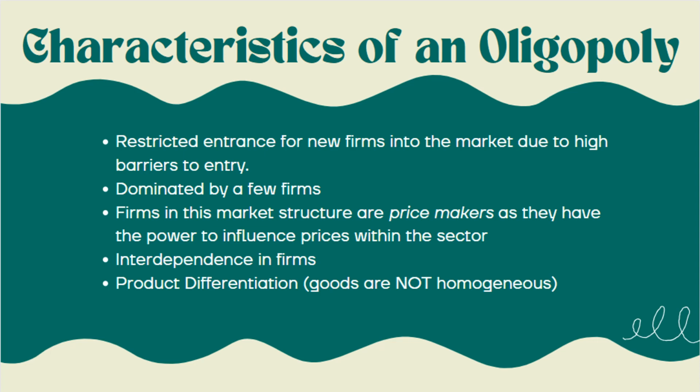An oligopoly is unique in the sense that some of its characteristics are not replicated within other market structures. These characteristics can include restricted entrance for new firms into the market due to high barriers to entry. They're dominated by a few firms. Firms in the market structure are price makers as they have the power to influence prices within the sector. Oligopolies can also lead to interdependence within firms, and goods are not homogeneous, meaning that there is an element of product differentiation between the firms.